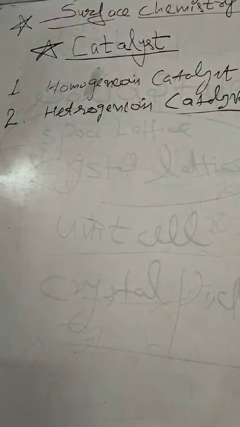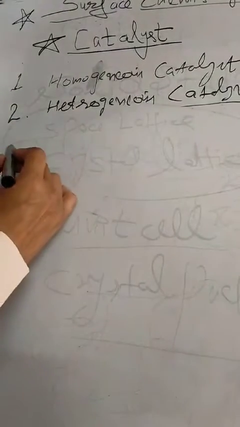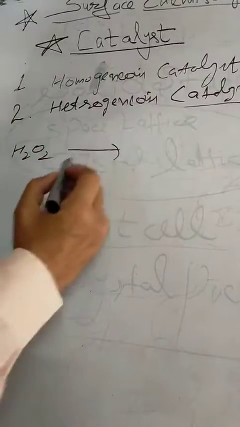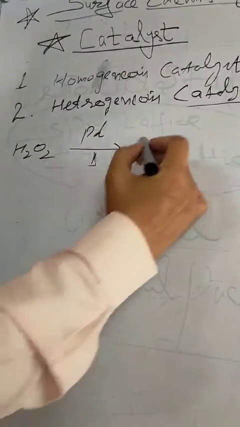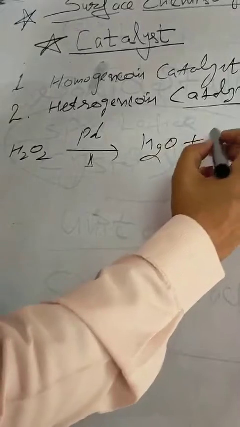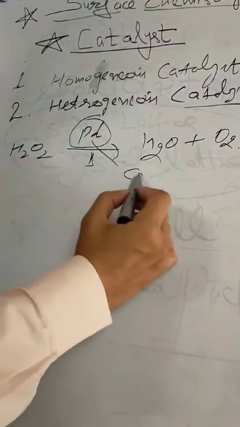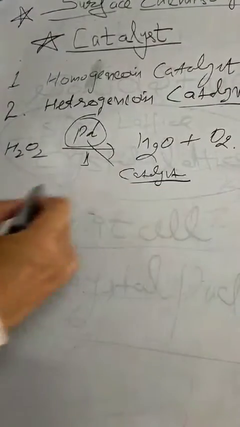Now we have discussed what a catalyst is. I want to take one example of this catalyst first. I have taken H2O2 in the presence of cadmium. When we heat it, it gets dissociated into water and oxygen. So what is the role of this cadmium? It acts as a catalyst. If we do not use this catalyst, the breakdown into these products will be comparatively slower. That's why we use this catalyst cadmium to increase the rate of this chemical reaction.